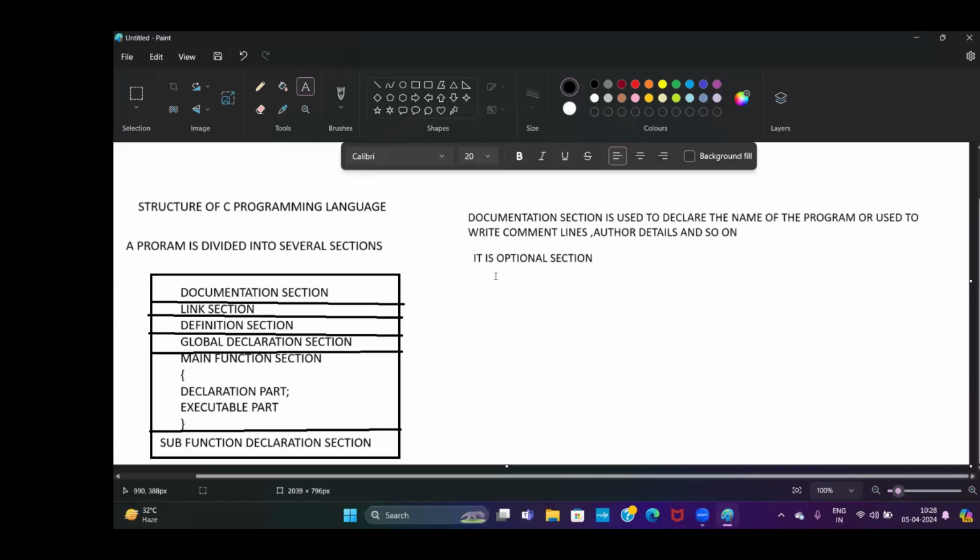The documentation section begins with /star and ends with /. So whenever you observe any information that begins with /star and ends with /, that should be related to documentation section. So documentation section is nothing but